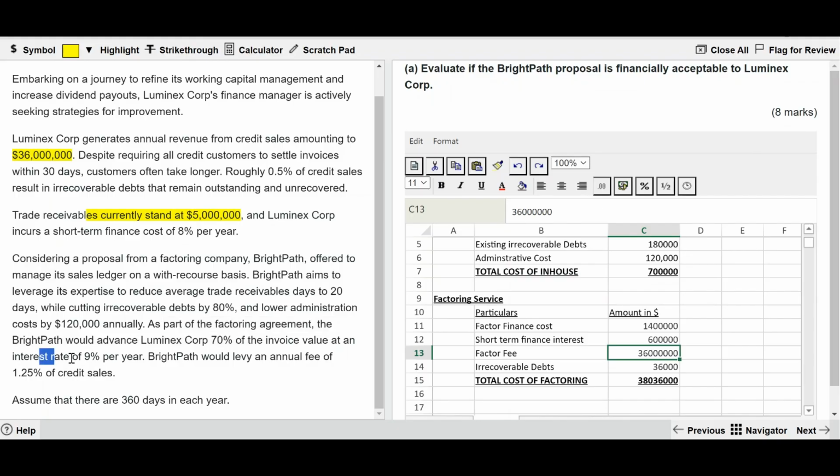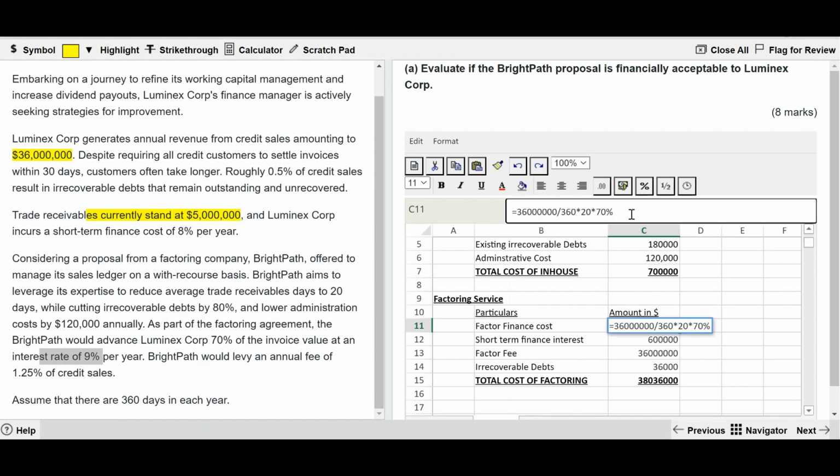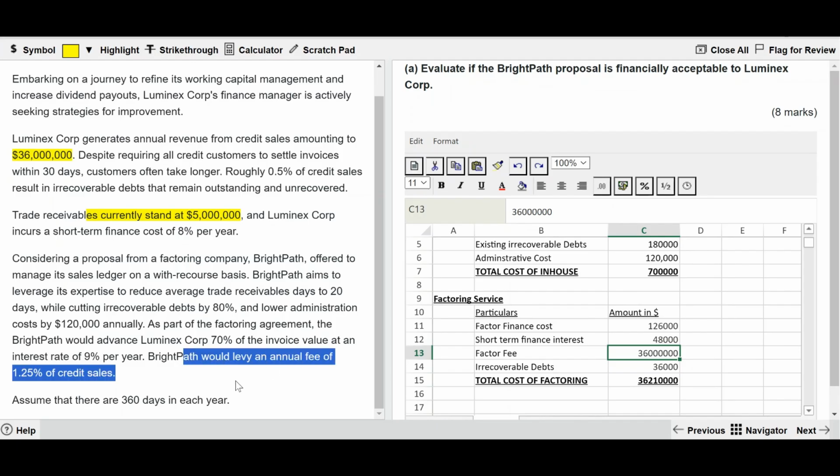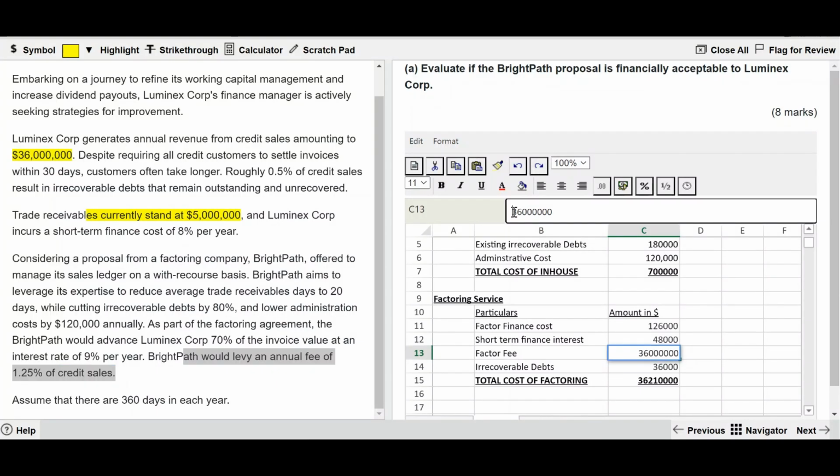Now, how much is the factor going to charge? Factor is going to charge 9% on that average. On short-term finance, as already specified above, it is going to be 8%. Brightpath would levy an annual fee. The fee of factoring, how much is it? 1.25% of the credit sales. So this figure into 1.25%.